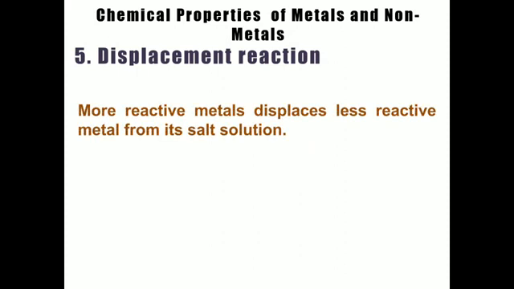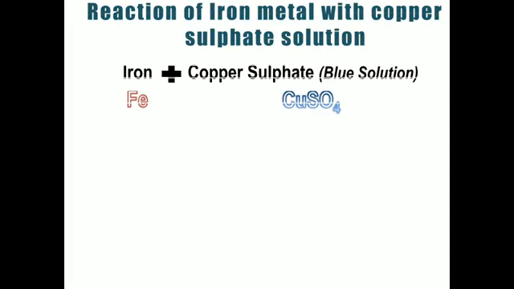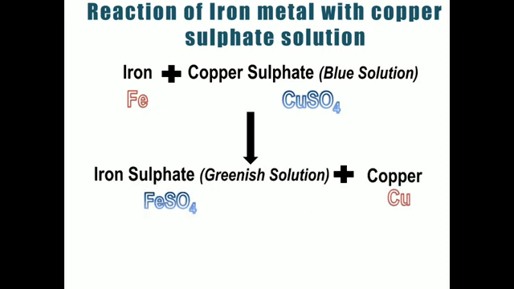So displacement reaction is the reaction in which a more reactive metal displaces the position of a less reactive metal from its salt solution. Remember, consider the reaction of iron metal with copper sulfate solution. If you add iron into copper sulfate solution, remember copper sulfate is blue in color. So what reaction will take place? Iron is more reactive, as you can see in the table, so it is going to replace copper from the copper sulfate. Copper sulfate is the salt solution of copper.